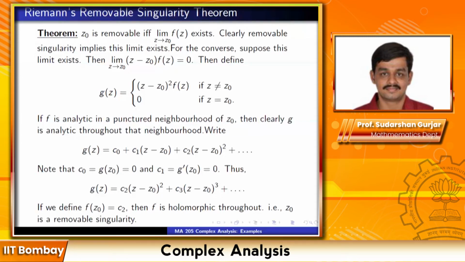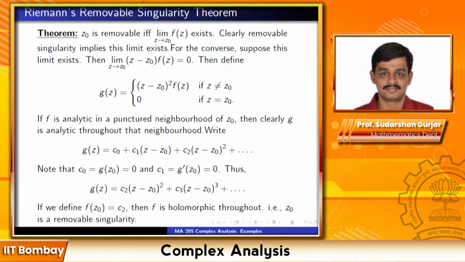So now that you have a power series expansion for g(z), simply divide by (z minus z0) squared, and you will get c2 plus higher order terms, and define the value at z0 to be equal to c2. That defines a holomorphic function at z0. Is this clear?